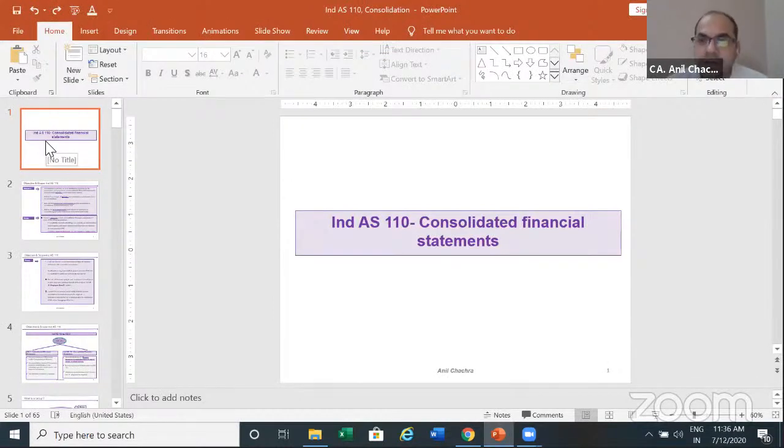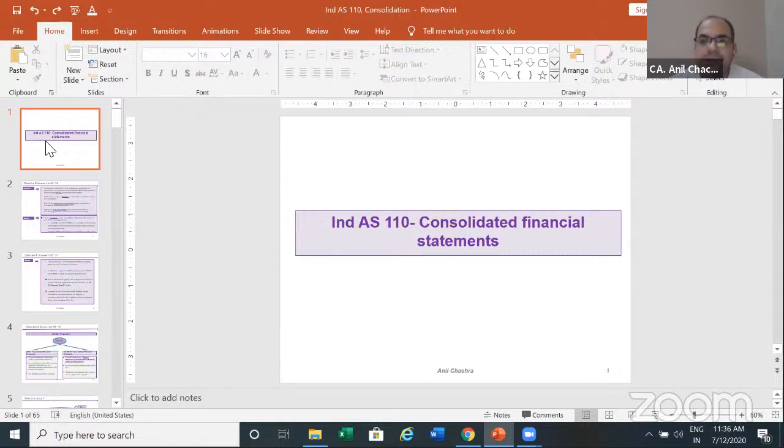Basically, we will discuss three standards, three Ind AS. One is Ind AS 110, which is consolidated financial statements. Second, we will discuss joint arrangements, covered under Ind AS 111. And the third topic would be accounting for associates, which is governed by Ind AS 28.